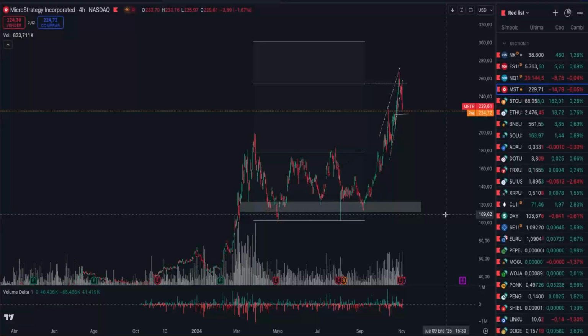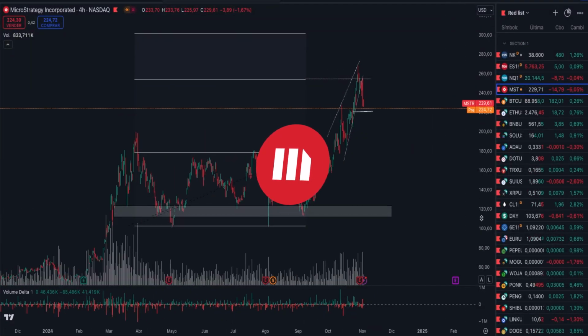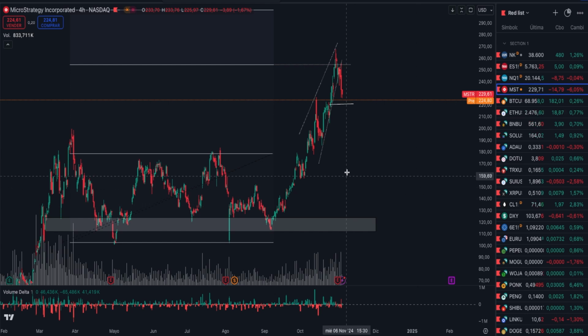Now, let me explain what we're seeing on MicroStrategy's chart, which acts as a bridge to the crypto ecosystem.